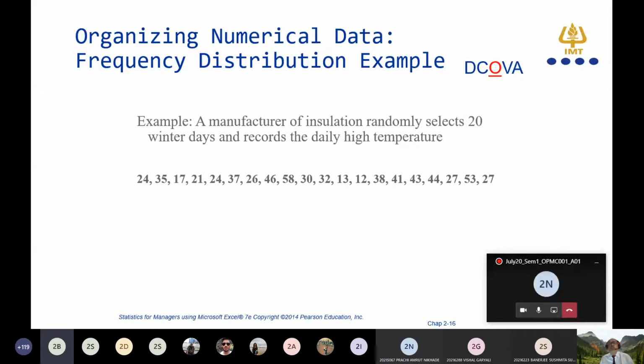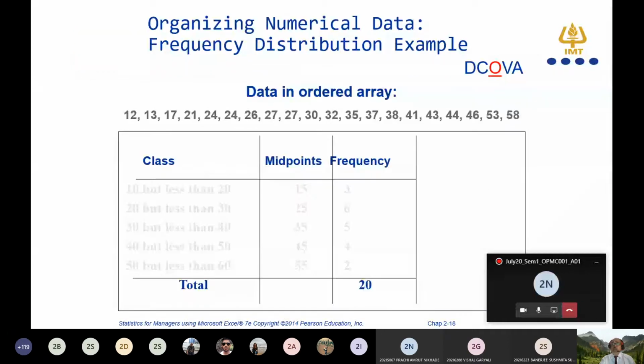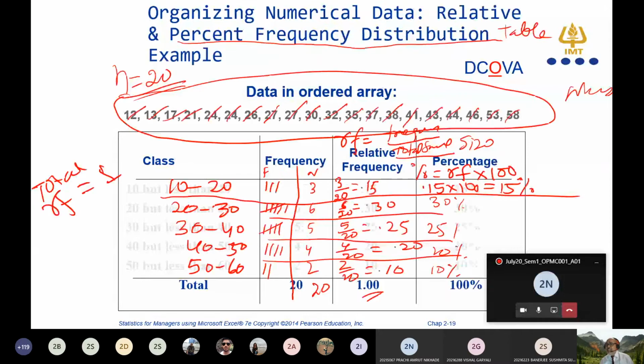Am I clear? Those who are having the confusion about whether it is discrete or continuous, you have to be very clear. This data is continuous in nature because this data emerged by measurement, not by counting. So because this data is numerical in nature and continuous in nature, that's why we made the frequency distribution table. Am I clear to all of you?